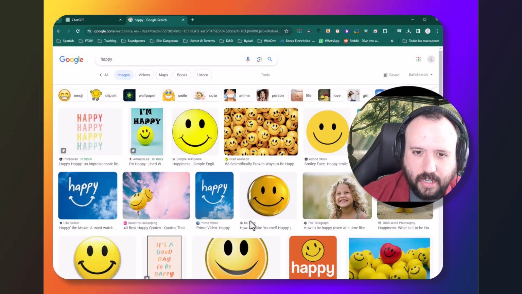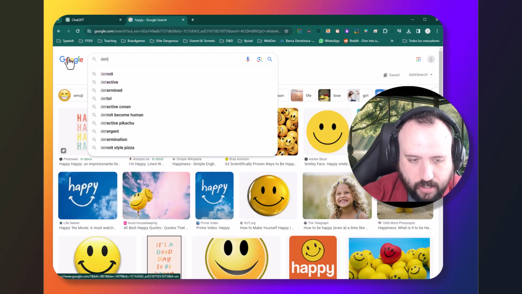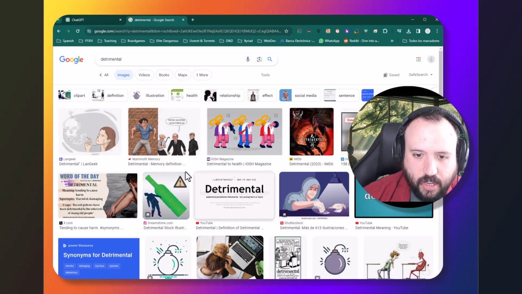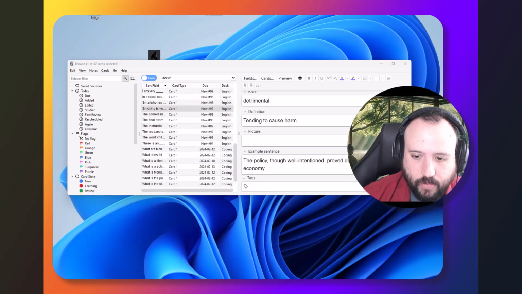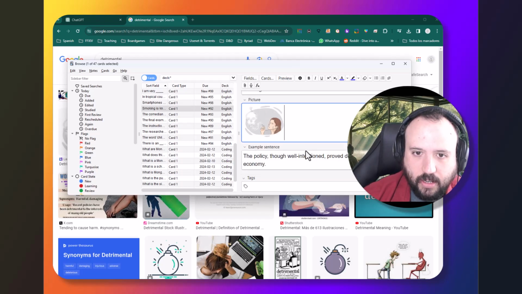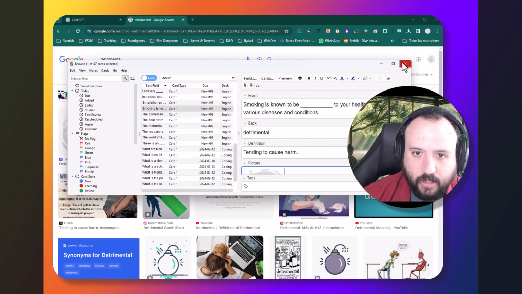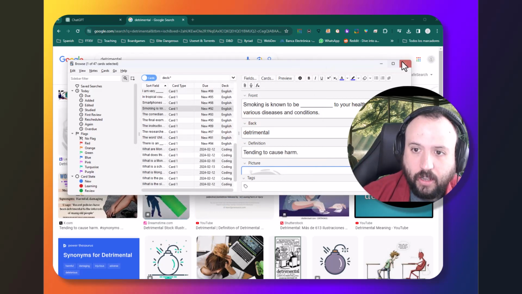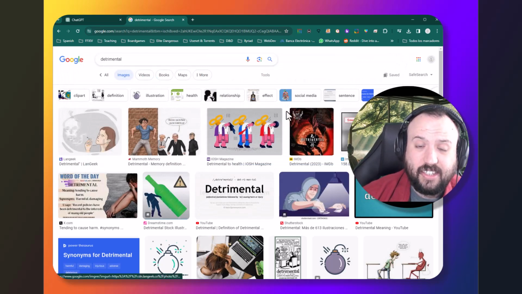So let's see, detrimental. Let's see what happens. Wow, actually there's even, look, an image there of smoking. So I quite like that. So I'm going to copy that image. I'm going to paste it in, copy and paste, and that's done for me. Okay, I can now see that if I preview this card, I have an image. So this is a great tool.